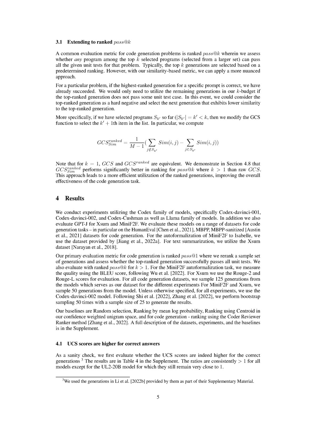Section 4.1: UCS scores are higher for correct answers. We'll start by discussing the results of our sanity check, which aims to confirm whether the UCS scores were indeed higher for correct answers. We used the generations provided in the supplementary material for this evaluation. The results, which can be found in the supplementary table, show that the ratios are consistently greater than 1 for all models. The only exception is the UL2 20B model, but even for this model, the ratios remain very close to 1.